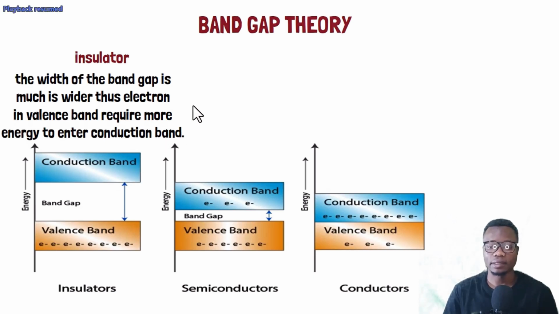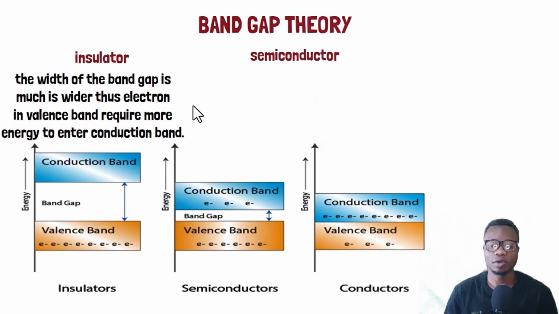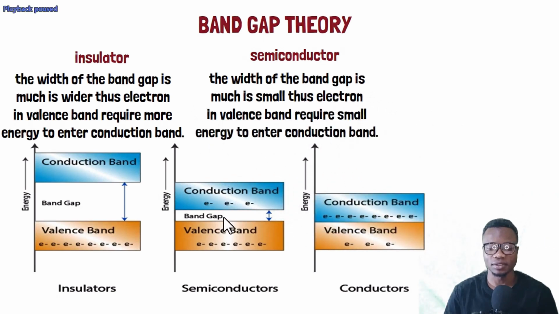So coming to the semiconductors, they have a small forbidden energy gap. So you can see the gap is reduced. The gap between the conduction band and the valence band is small.